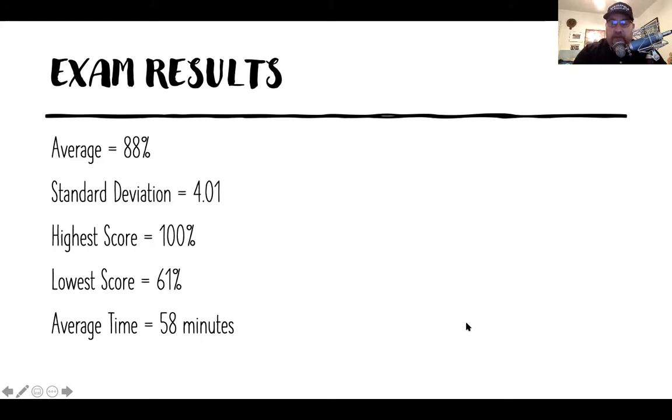You might have noticed in the grade book that you received a few additional points on your exam score, and those are because of typos that I made on the exam. So if there were a few questions that were confusing, it may not have been your fault. And I looked over those already, and most people miss those, and it's because of the typos. So if you got a score that's a little bit higher than the one that Canvas reported back to you, but the gradebook reports a score a little higher, that's why. It's because of those typos. Not that you were complaining, right? We got to thank Matthew Bray for pointing those out to me.